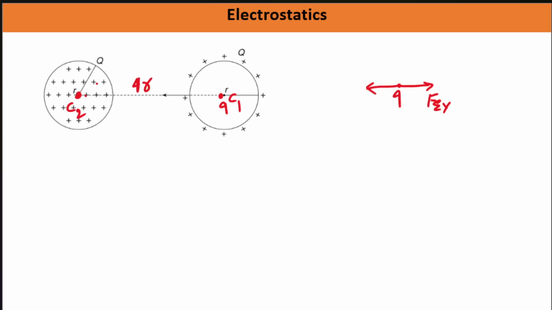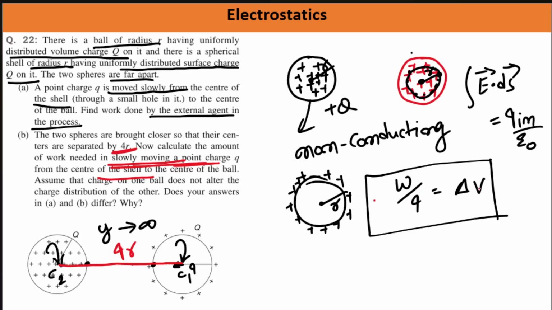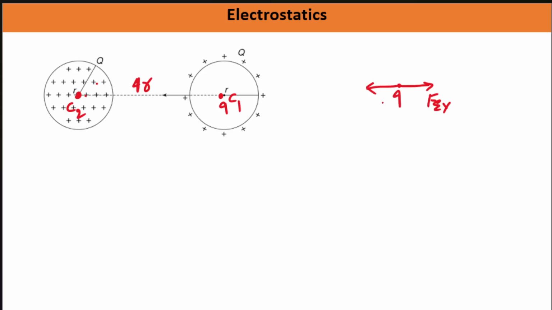And that is why I used this formula: delta V is equal to work done per unit charge. Okay, because this one you must have derived for the case where the external force was equal to the electrostatic force. It also means that you were taking the charge slowly from one position to another, and that is why we are using it. Okay, so let us use it now.